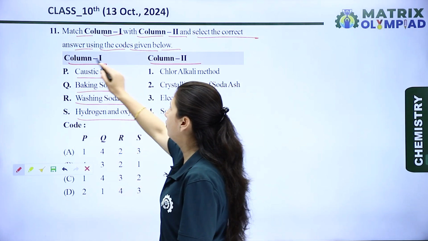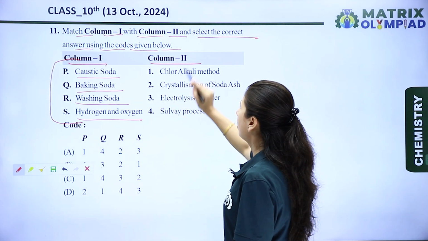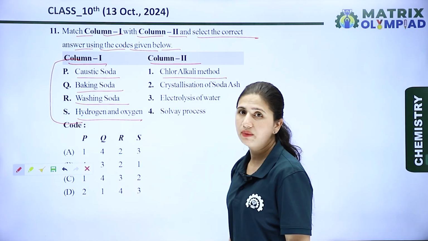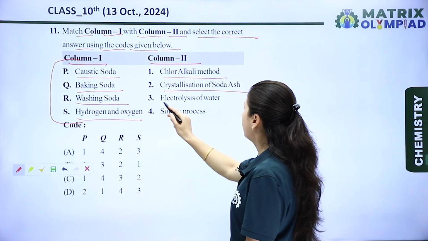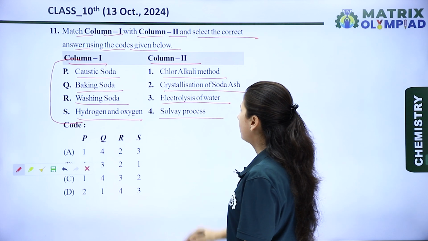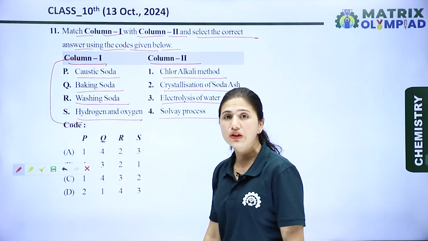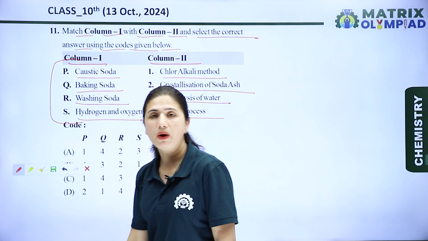Means in column first different compounds are present, and in column second, first is chlor-alkali method, second is crystallization of soda ash, next is electrolysis of water, and the fourth one is Solvay process. Different processes are given in column second.